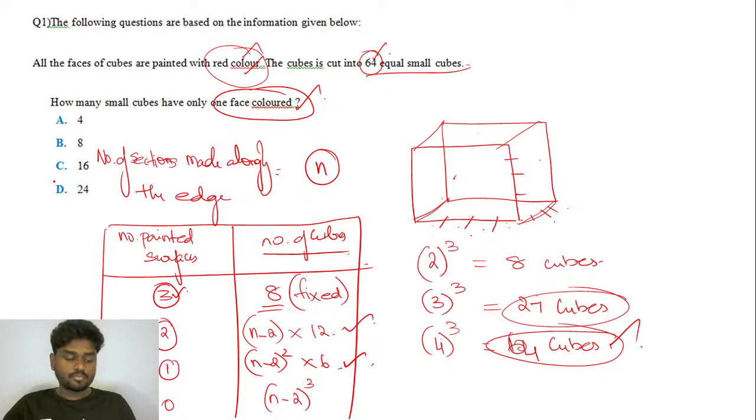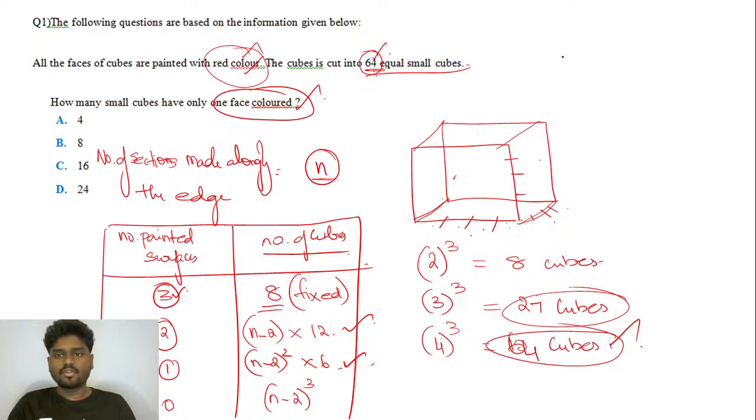Okay, so if you are super clear with this, it is always fixed that if they ask you how many cubes have 3 faces painted, it is always 8 cubes. And if you want to find the number of cubes which have 2 faces painted, it is n minus 2 into 12, where n is the number of sections made along the edge. For example, if they say you have 64 equal cubes, I can definitely say how many sections are made along the edge.